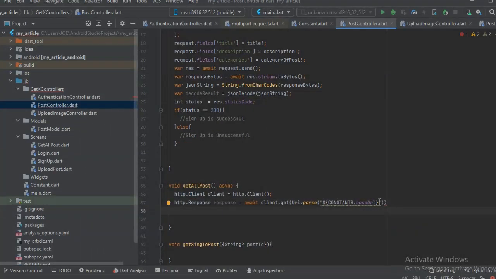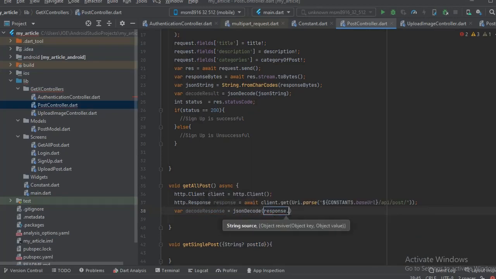That is it. So now, simply, to get a post, we call on the client, we use the HTTP response, get the response from the post endpoint, from the REST API endpoint. We use the client, we use the await keyword here. In here we're going to say var, we're going to call this JSON decode response. It's going to be JSON decode, and we're going to decode response.body.